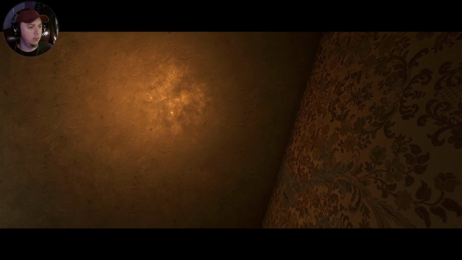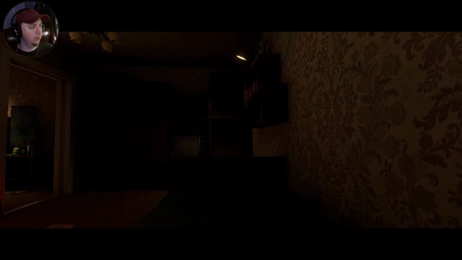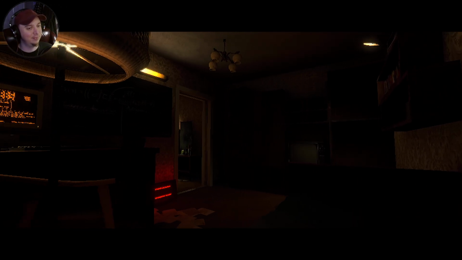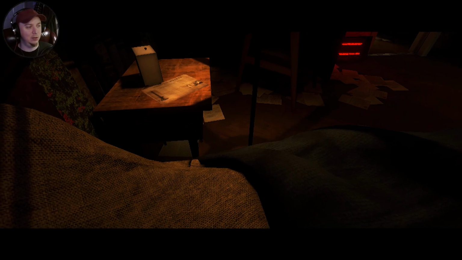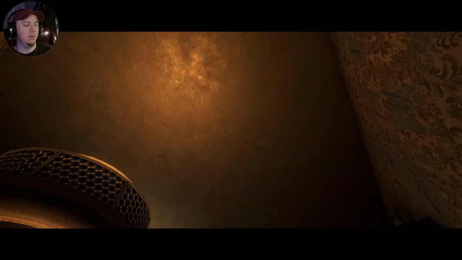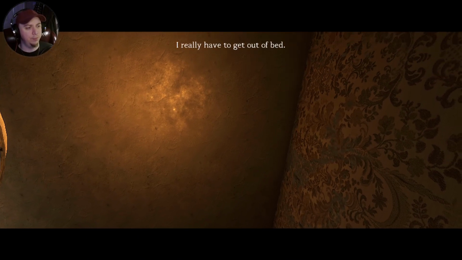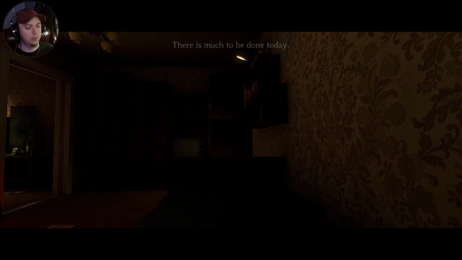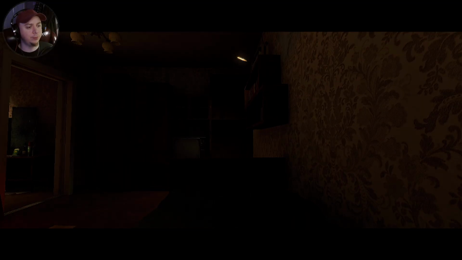Whoa, what was that? It's like some thing out there. Big glowy, like glowing tree or something off on the other side. Hmm. We're waking up. I really have to get out of bed. There is much to be done today. Okay.